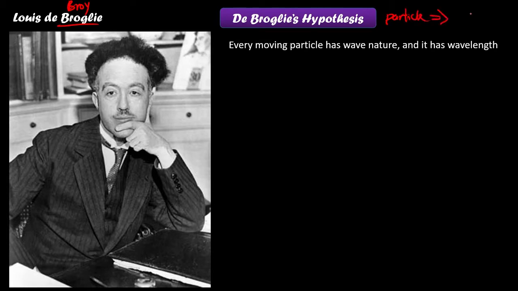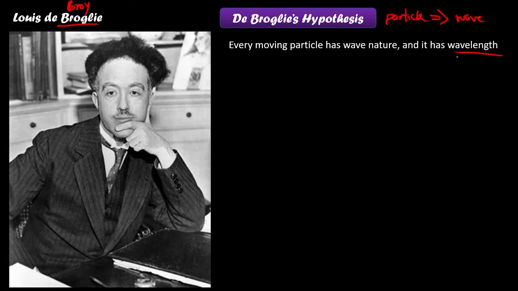According to the de Broglie hypothesis, all moving particles have wave nature and have a wavelength. In other words, it's the reverse of light. So now a particle, initially a particle, can also be a wave, meaning it can be either a particle or a wave. Since this particle can be a wave, then it must have a wavelength.